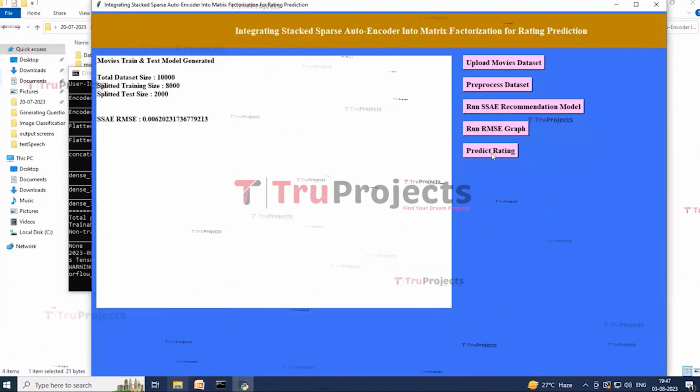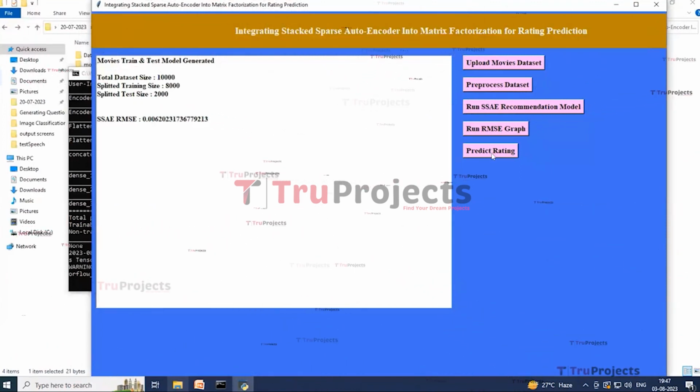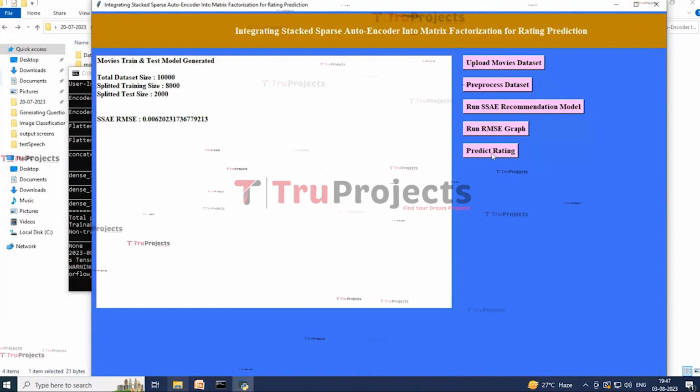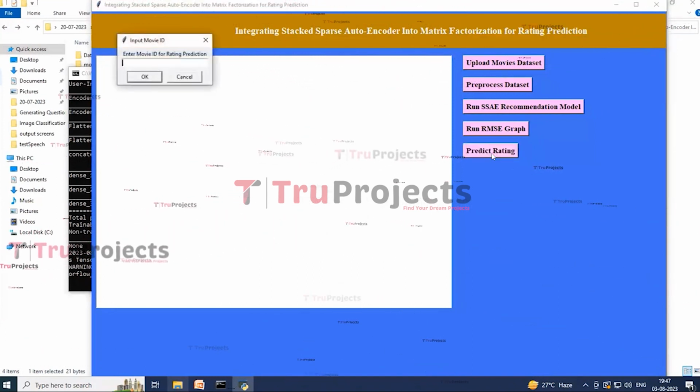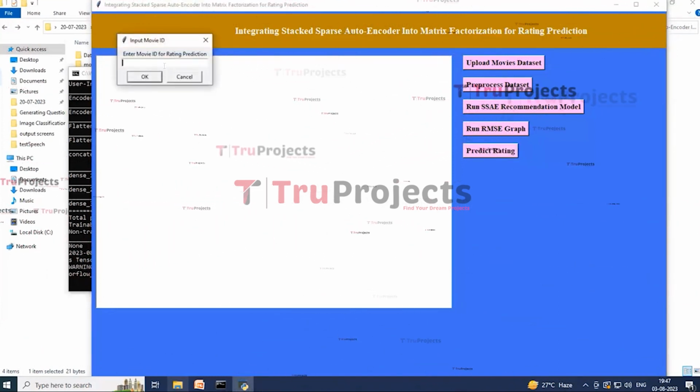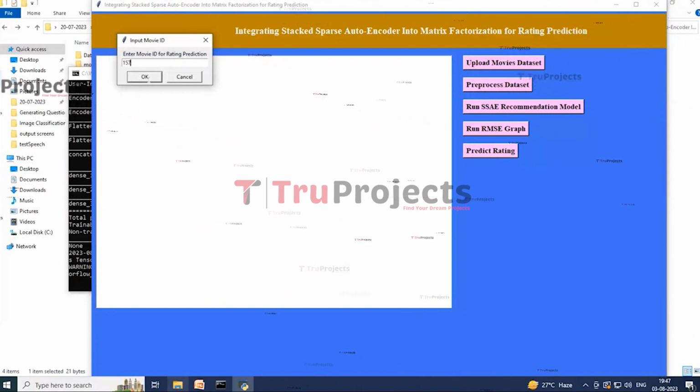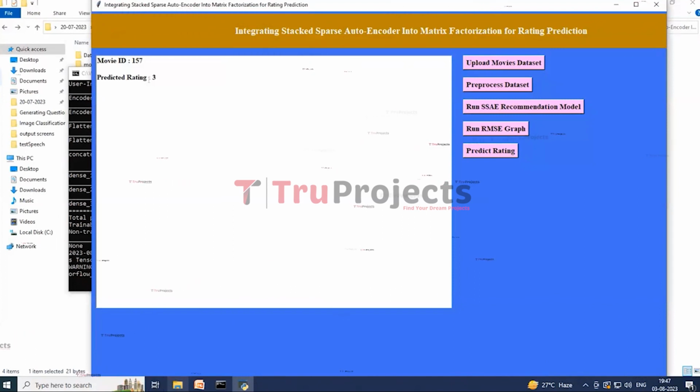click on predict rating button to enter a movie ID and then SSAE will predict ratings for that movie ID. So here I am writing 157. And so now click on OK button over here. So here on this screen we got a rating value of 3 for movie ID 157 and now test with other